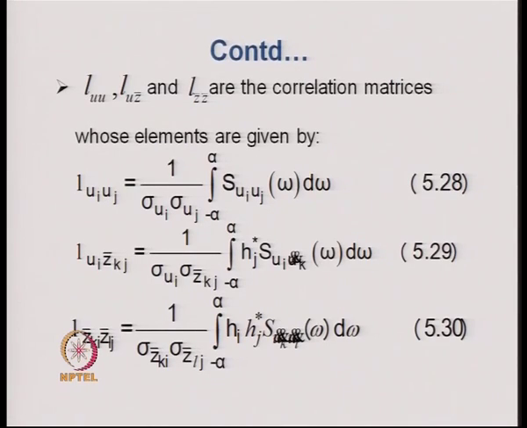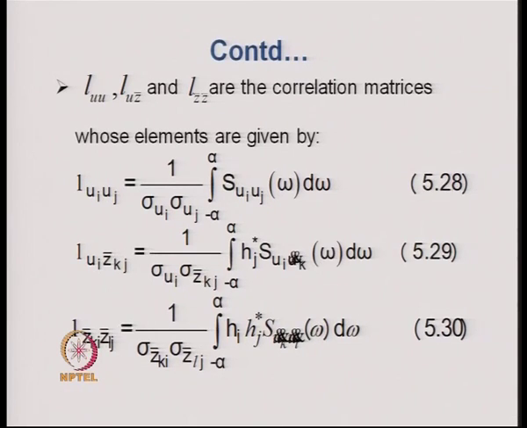The elements of the correlation matrices L_U, L_U Z bar and L_Z Z bar are given in equations 5.28, 5.29 and 5.30.